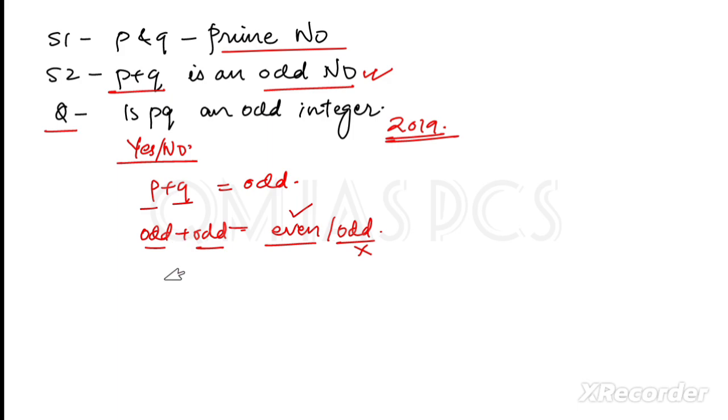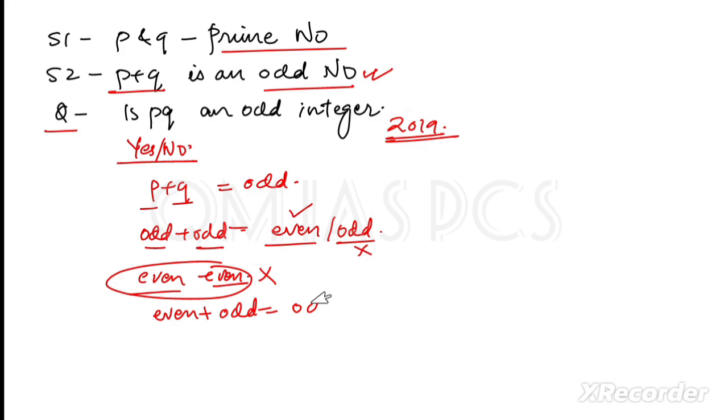If I say even and even, it is impossible, because P and Q are not equal. That means we should not take 2 and 2, so it is not possible. So what is our possibility? It is even and odd. When we add even and odd, it will be an odd number. Clear? So it is clear that one number is 2 and the other number can be any odd number.